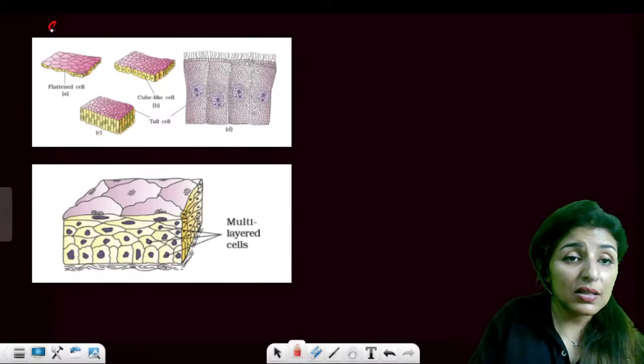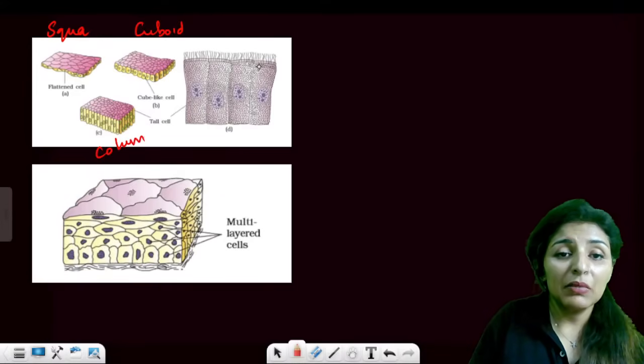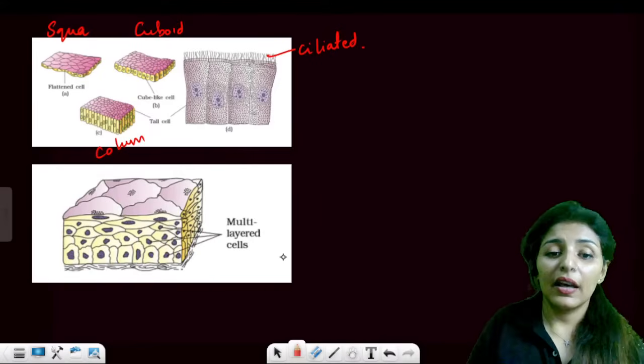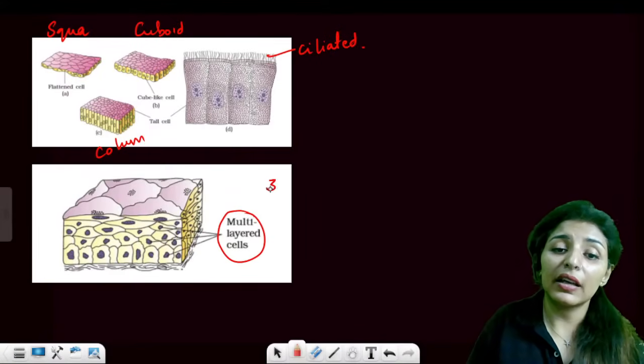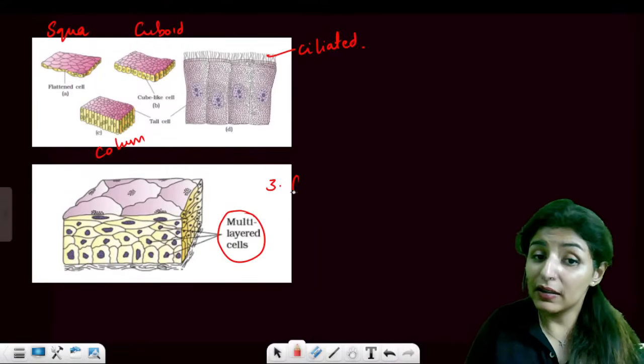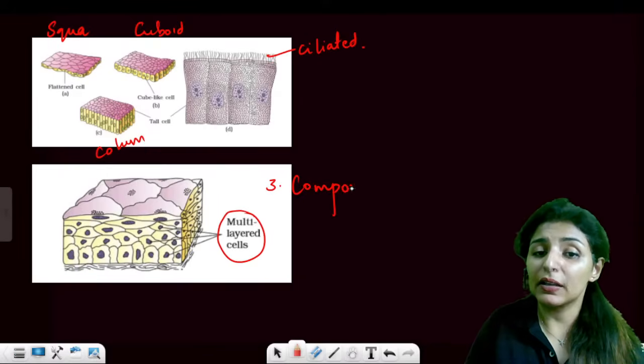What is this? This is a squamous epithelium. This is the cuboidal epithelium. This is the columnar epithelium. And this is the cilia. So this is the ciliated epithelium. And this one is the third type of epithelium, multi-layered, we call it compound epithelium.